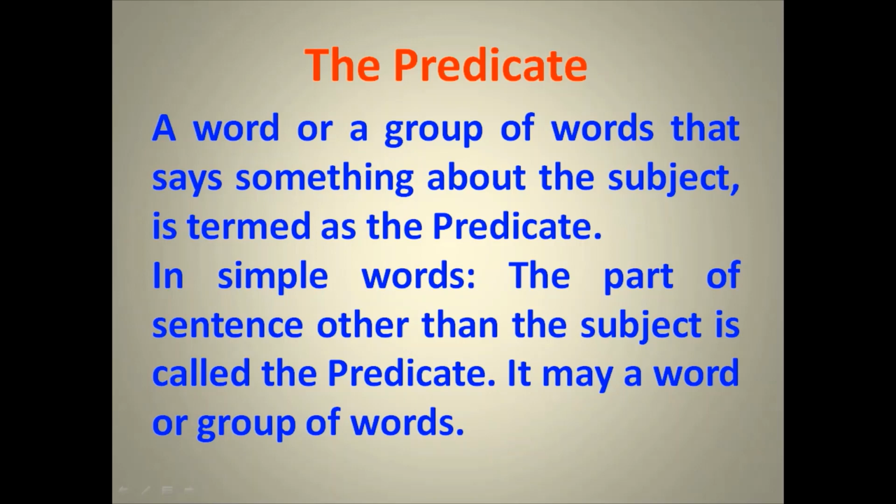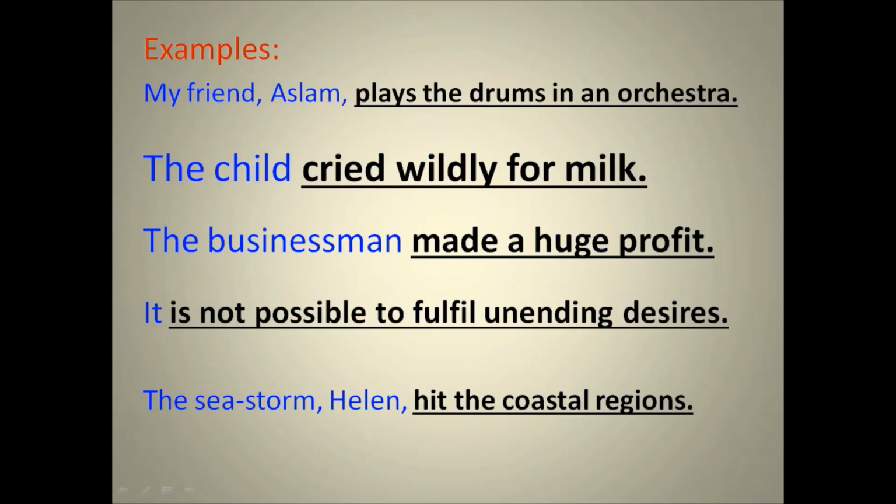Let us see some examples. My friend Aslam plays the drums in an orchestra. Who plays the drums in an orchestra? My friend Aslam.